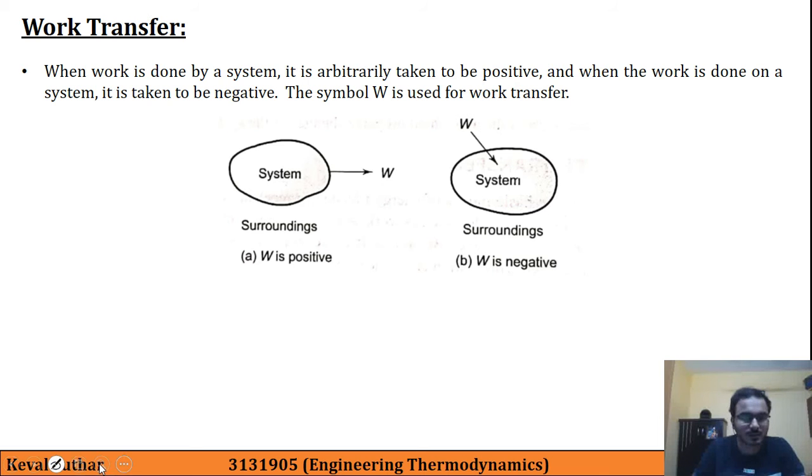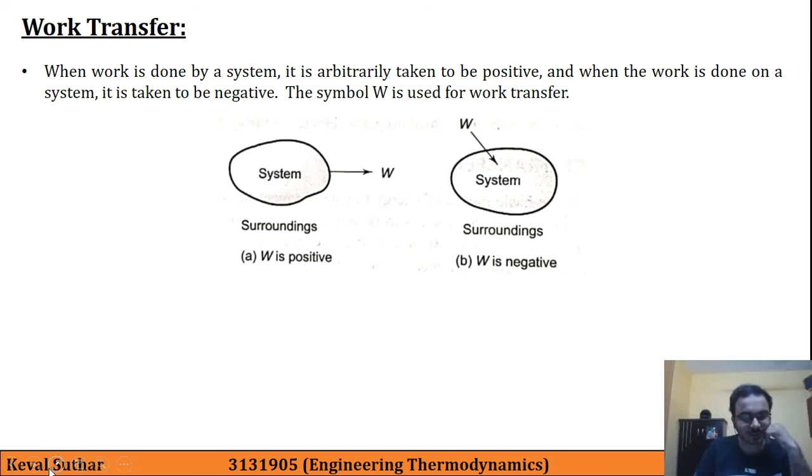First, when work is done by a system, it is arbitrarily taken to be positive, and when the work is done on the system, it is taken to be negative. And the symbol W is used for work transfer.